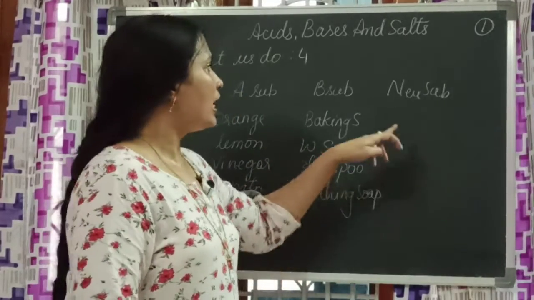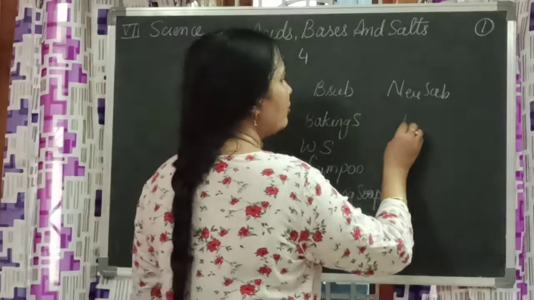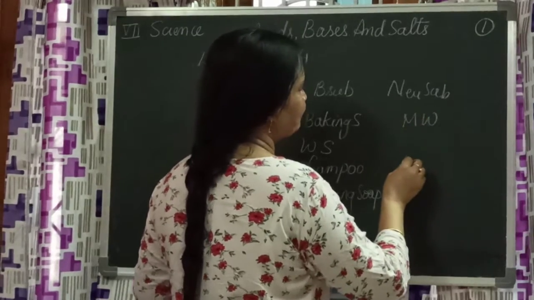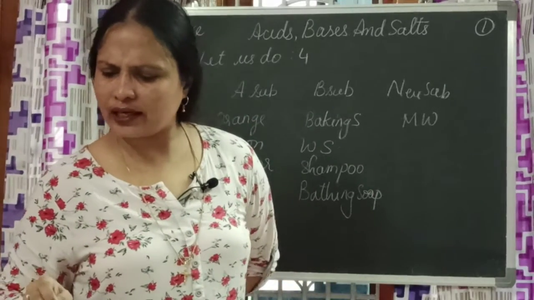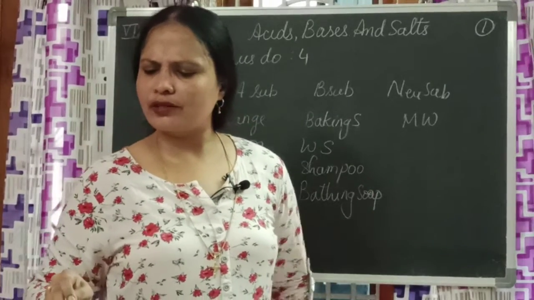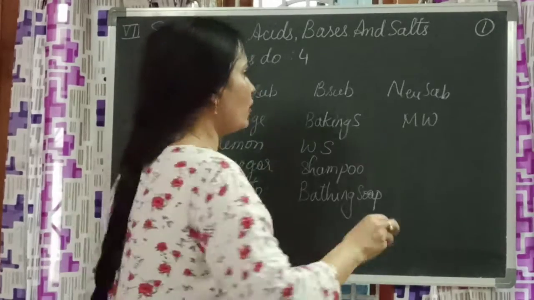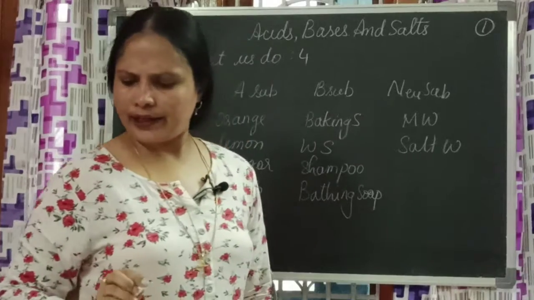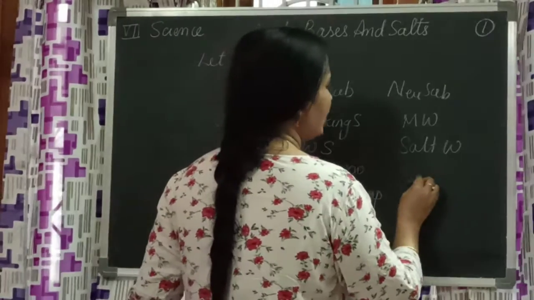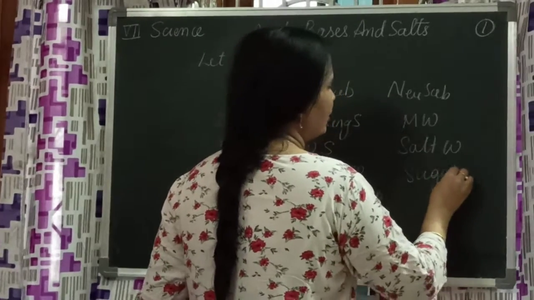Coming to neutral substances, mineral water is neutral, and then what else? Here what else did they give? Mineral water is neutral. Salt water is neutral, and then sugar is neutral. These I am very sure of, so I am mentioning these 3.